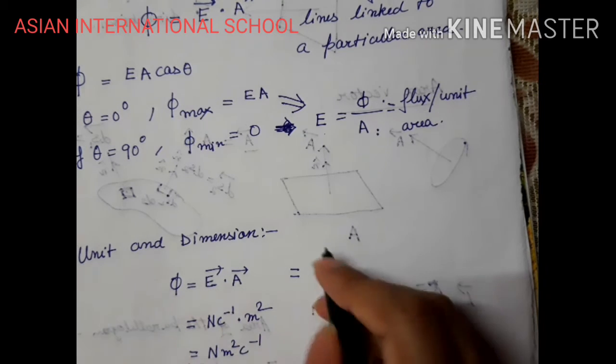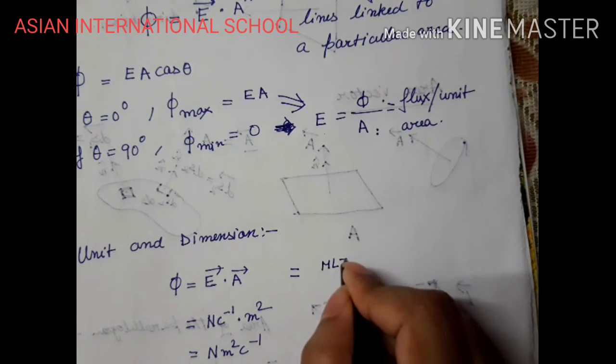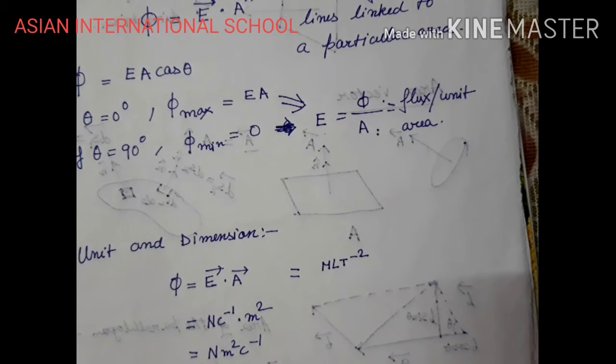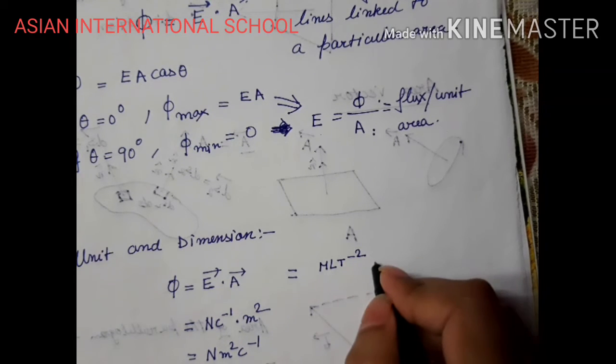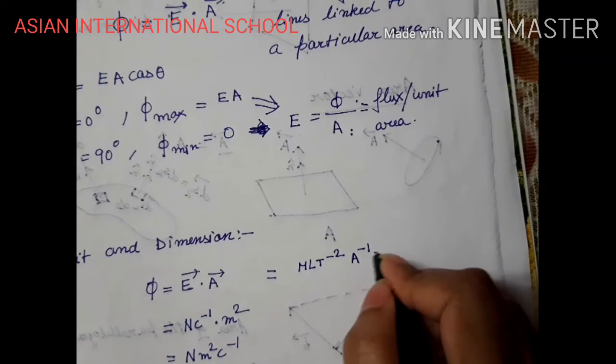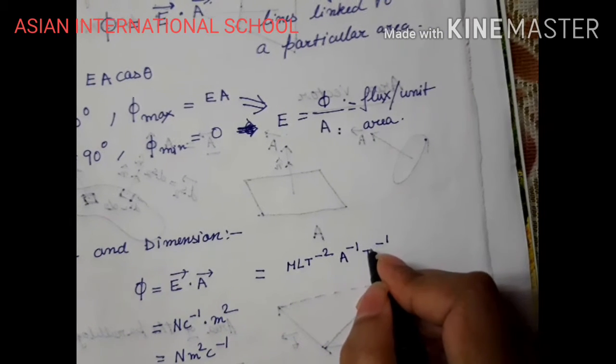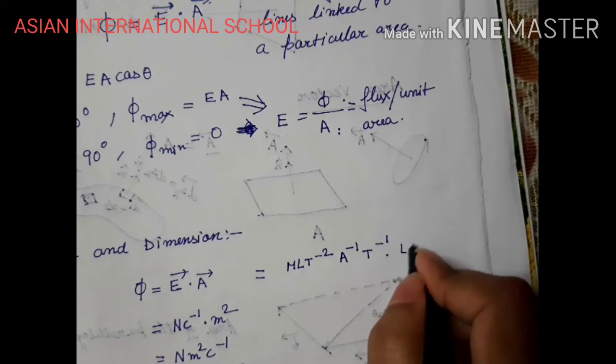My dimension for force is M L T to the power minus 2 by charge. Charge: I equals q by t, so q equals A T. So this is A inverse T inverse, right? And I have area, so L square.